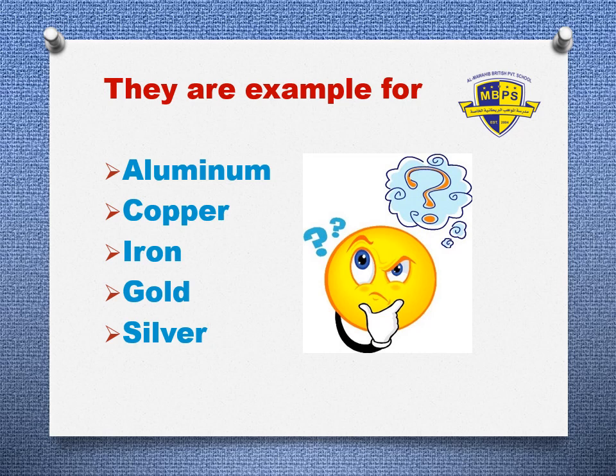Now, students, you have to tell me what these are examples of. You can see some words written, and you have to think and tell me. We already did this, right? So you have to tell me the right answer in the next slide. They are examples of what? Aluminium, copper, iron, gold, silver. Think and tell me. Your countdown starts now. 9, 8, 7, 6, 5, 4, 3, 2, 1, 0.